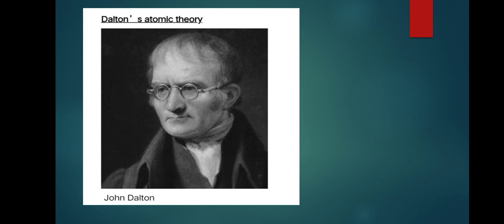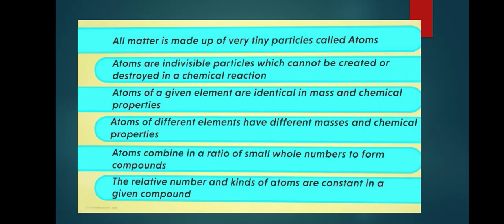According to Dalton's theory, all matter, whether an element, a compound or a mixture, is composed of small particles called atoms, and he proposed 6 postulates in his theory. We have discussed his postulates. As I already told you, he proposed 6 postulates.